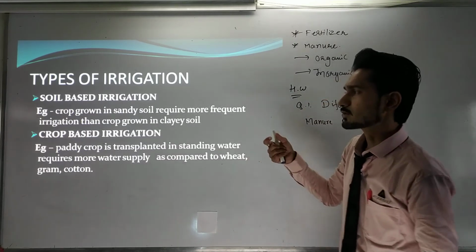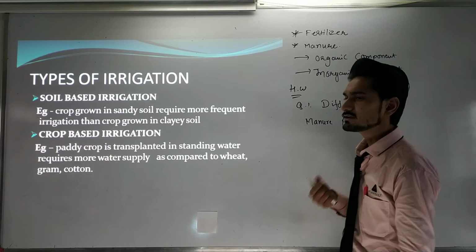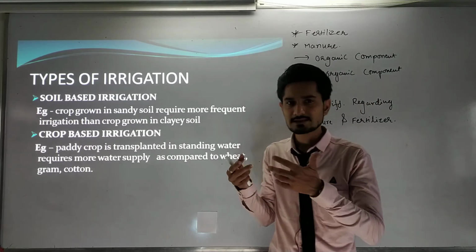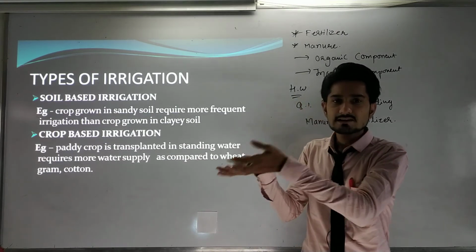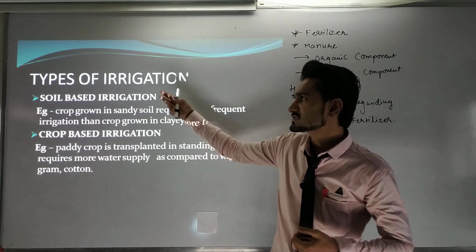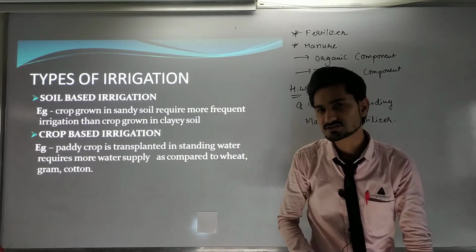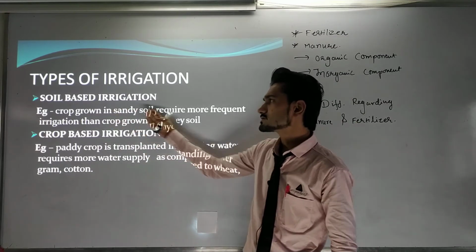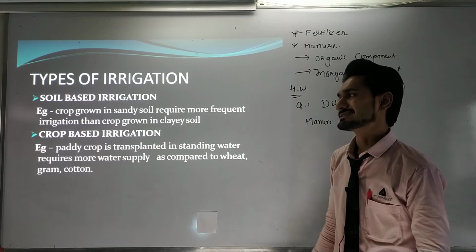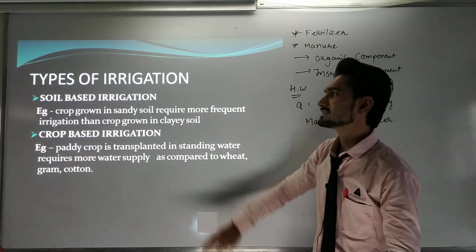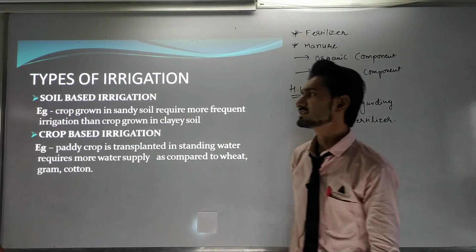Whatever the equipment or installation from which we get the water can be considered in the types of irrigation system. First of all, soil based irrigation, and another is crop based irrigation. Now what is soil based irrigation and what is crop based irrigation?